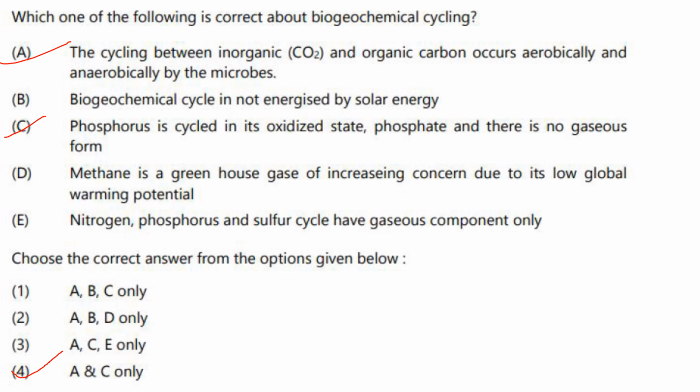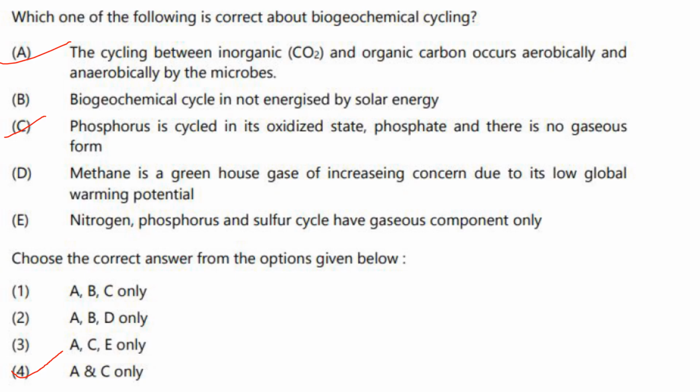Which one of the following is correct about biogeochemical cycling? The cycling between inorganic carbon dioxide and organic carbon occurs aerobically and anaerobically by the microbes. A is correct. Biogeochemical cycle is not energized by solar energy. It is energized because solar energy drives the cycle. If you see the carbon cycle, there is photosynthesis taking place. Then in the water cycle, there is evapotranspiration. Then there is atmospheric circulation, chemical reaction. So all these are influenced by solar energy. So B is not a correct statement.